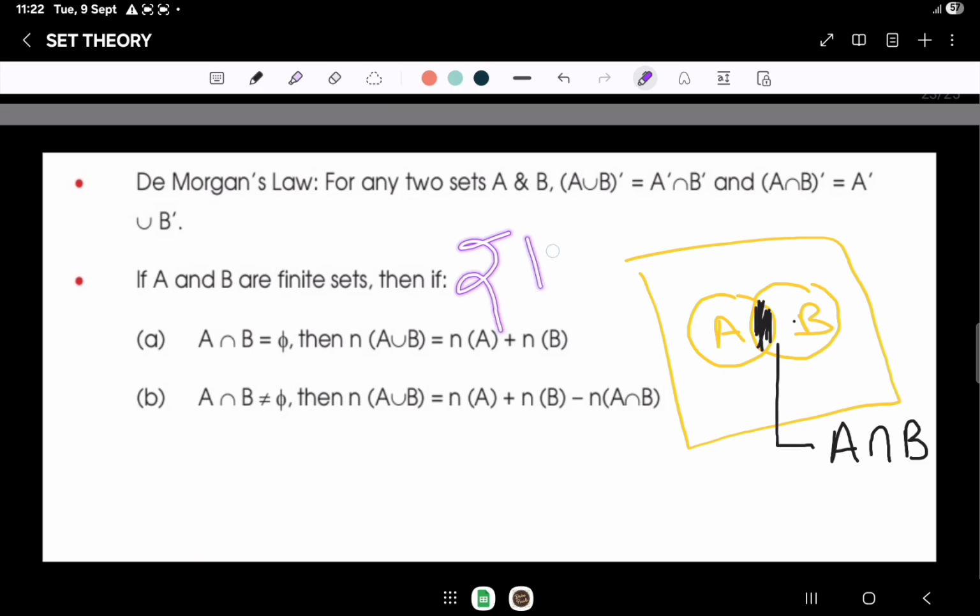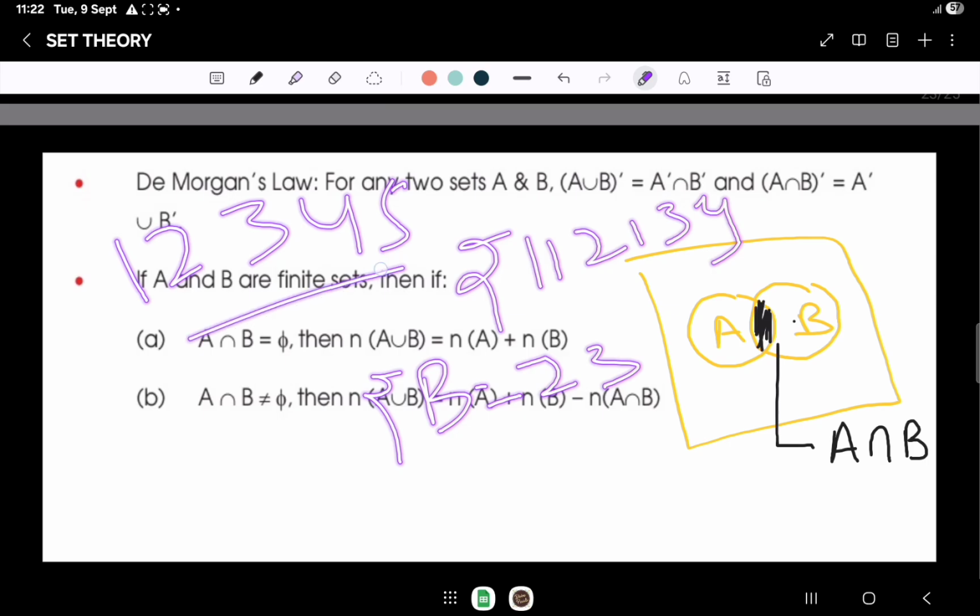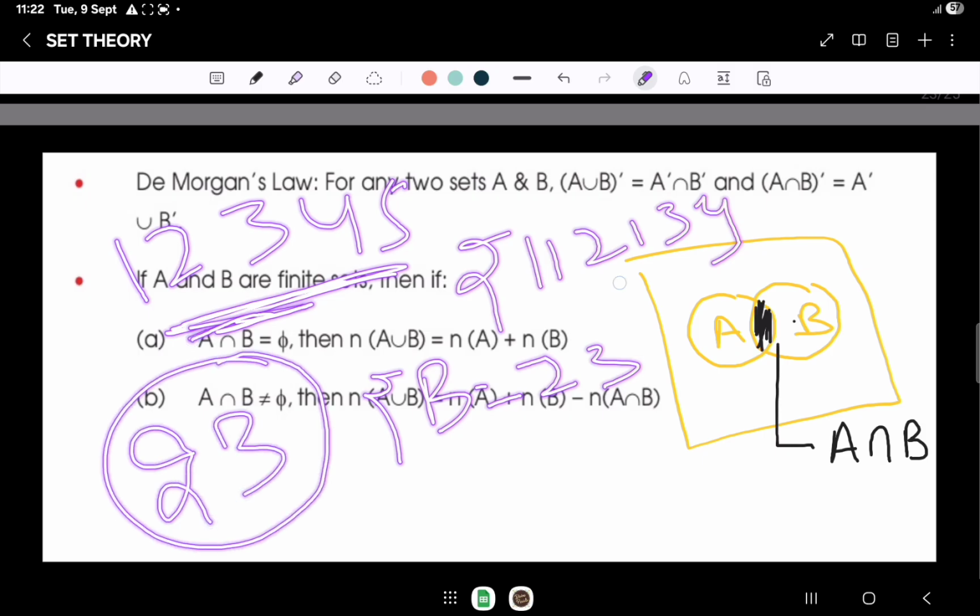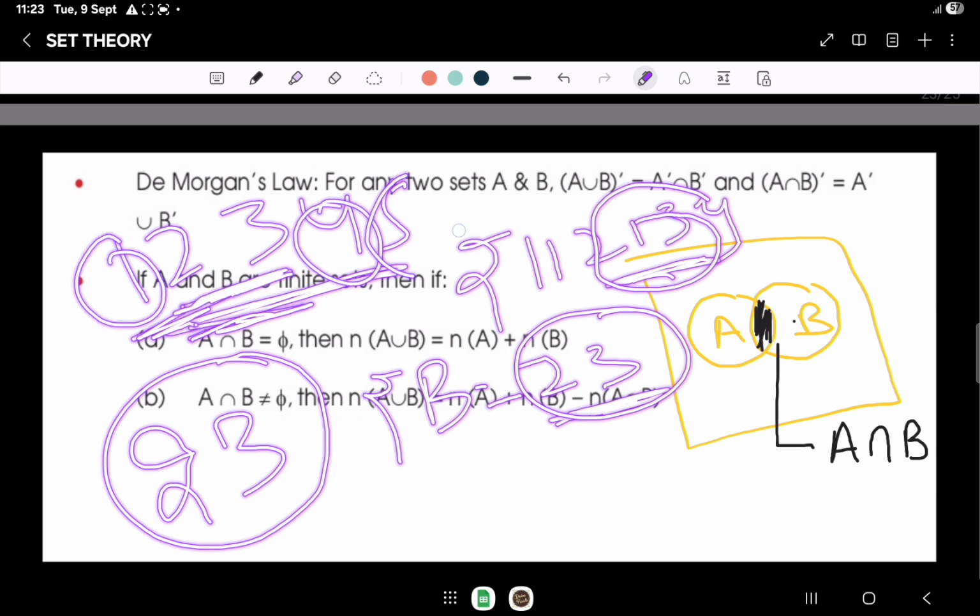For example, if A is 1, 2 and 3, B equals 2 and 3, and the universal set is 1, 2, 3, 4, 5. So what is (A intersection B) complement? Here A intersection B will be 2 and 3, because those are the common elements of A and B. So for (A intersection B) whole complement, we have to take the complement of these two. What will remain as per the universal set apart from 2 and 3 is 1, 4 and 5.